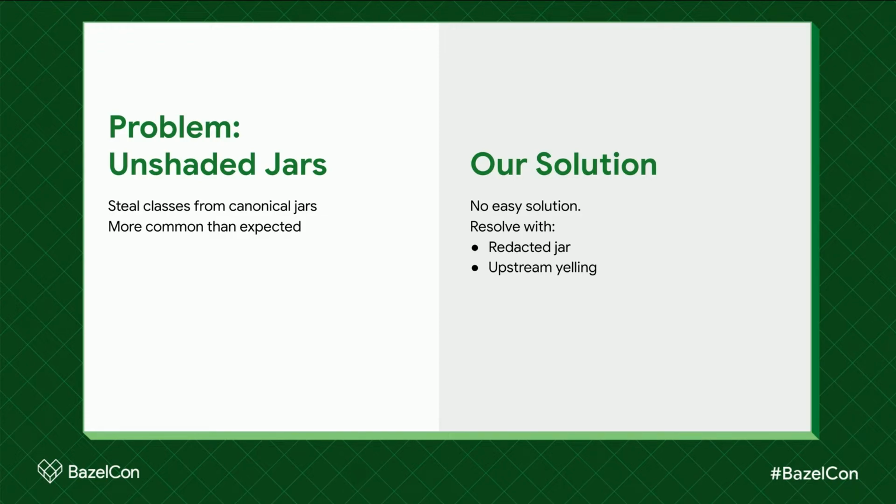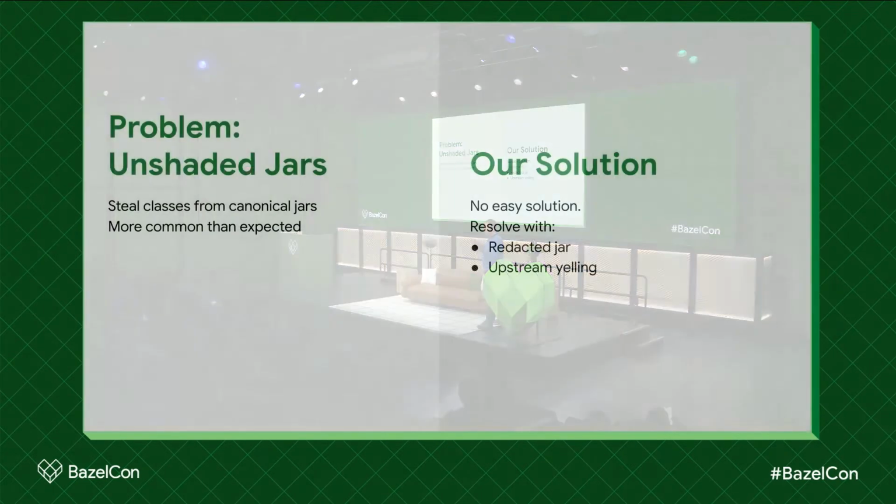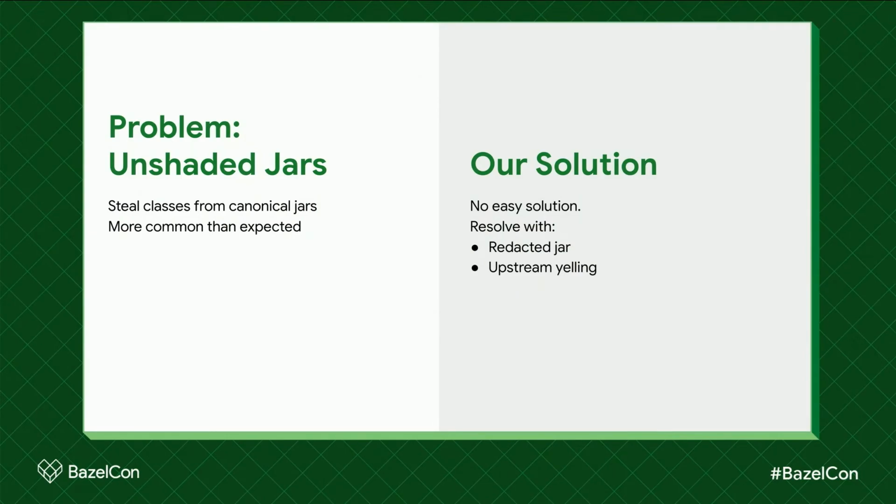Sometimes we actually crack those jars open, pull those unshaded classes out, package it back up, and put it in our build. But then the real solution to that is we have to just yell at the upstream maker of that. And so that was a real surprise for us. It was very common to have these duplicate class problems. And so as you're implementing your governance, you should consider checking your final packaged artifact to see if there's anything duplicated in there, because that's a good place to do it.